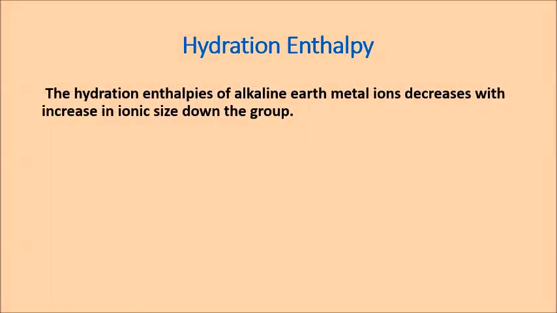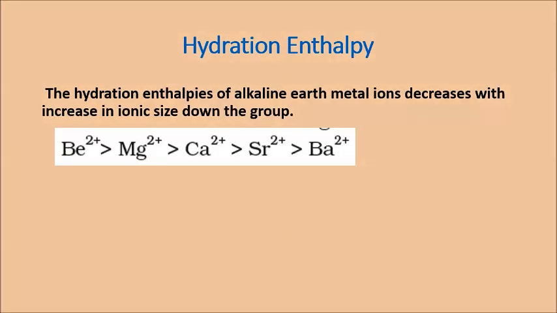Hydration enthalpy of alkaline earth metal ions decreases with increase in ionic size down the group, and it is given in the order Be2+ greater than Mg2+ greater than Ca2+ greater than Sr2+ greater than Ba2+. So this order is given according to the hydration enthalpy of alkaline earth metal ions.